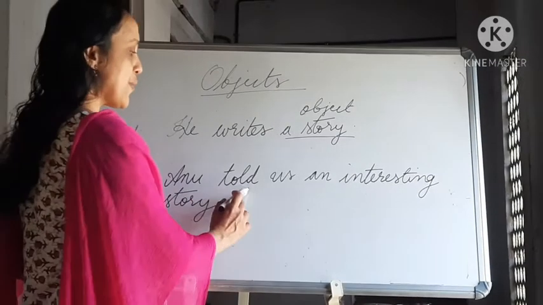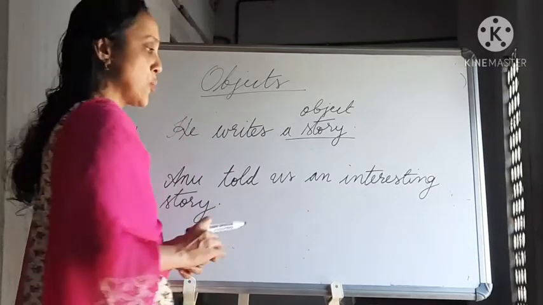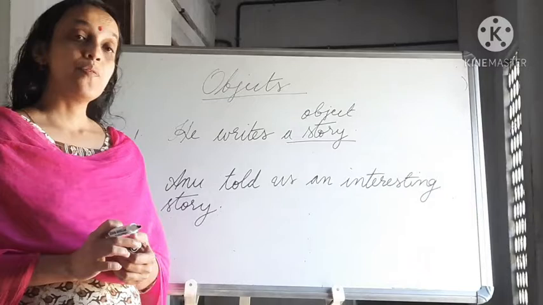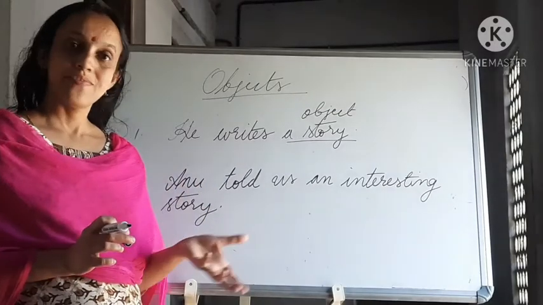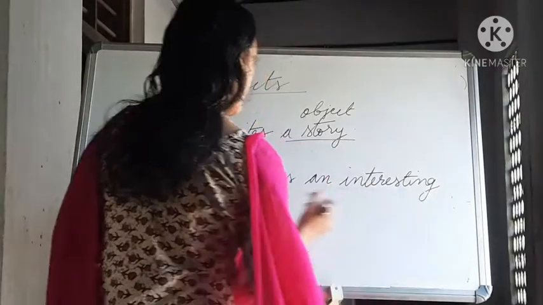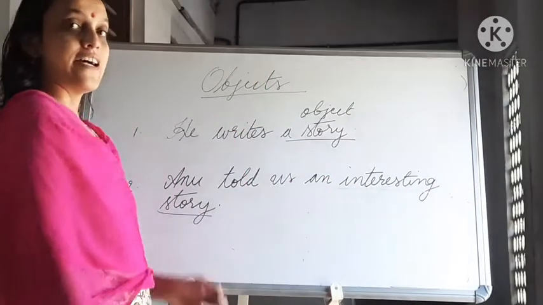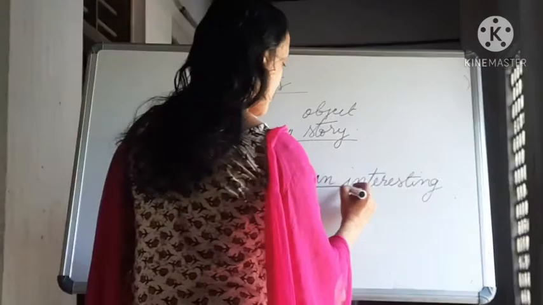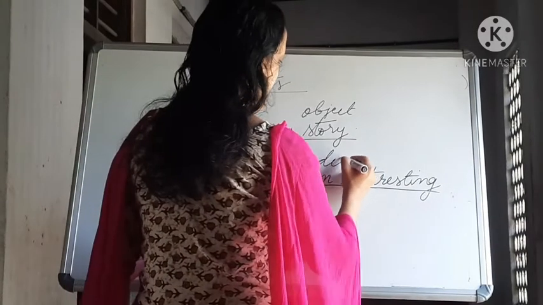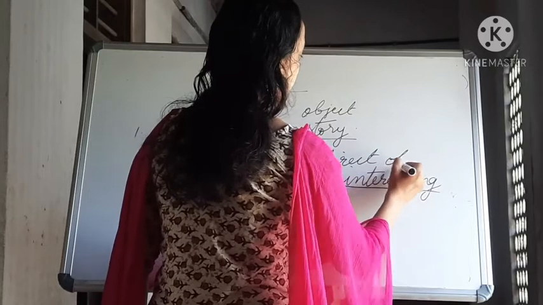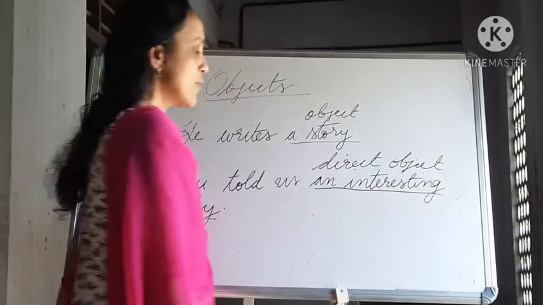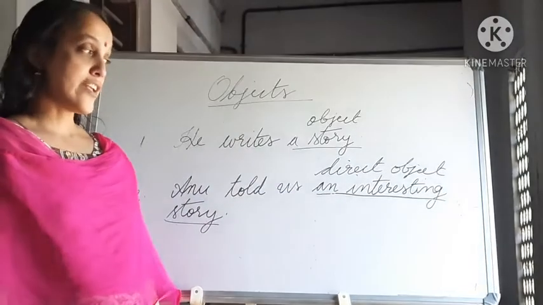Next one. Anu told us an interesting story. Anu told what? And what is the answer for that? An interesting story. An interesting story is the direct object. This one is the direct object, because we got the answer to the question what.